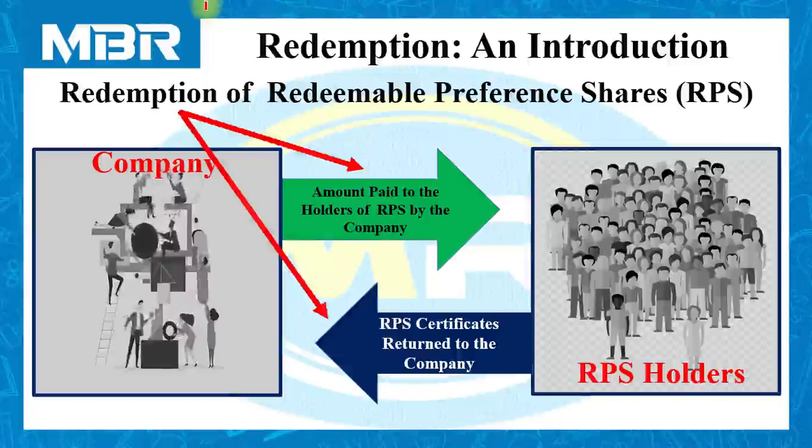So it is the process of receiving the certificates back from the RPS holders and paying the amount to the RPS holders by the company. So in case of redemption, we need to understand one thing very clearly. Here the company used to return amount to the holders of redeemable preference shares.